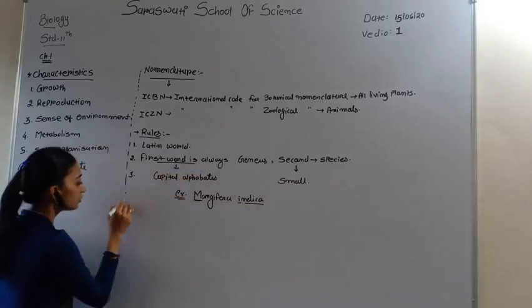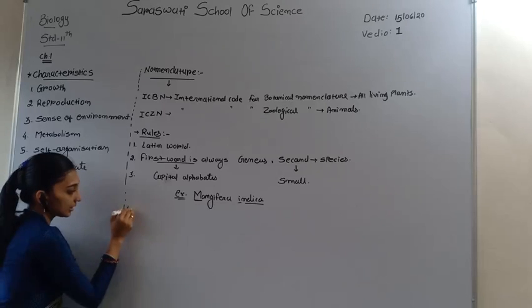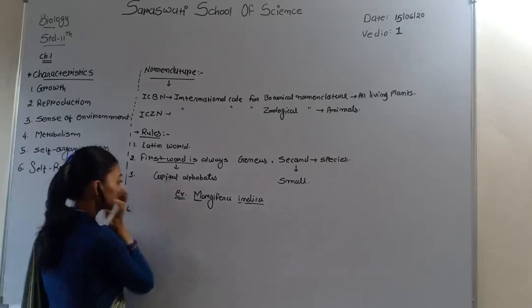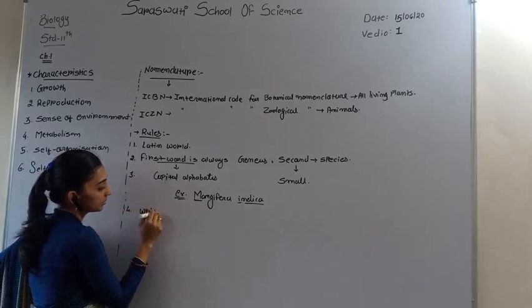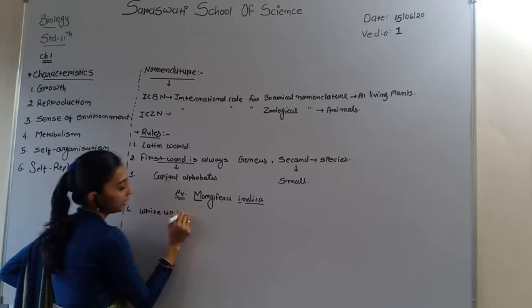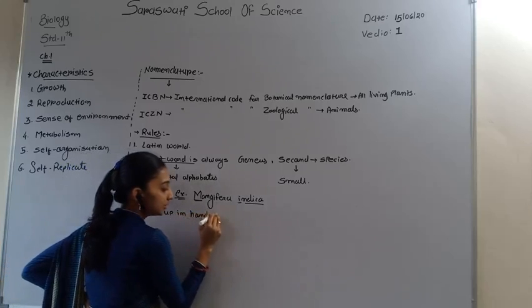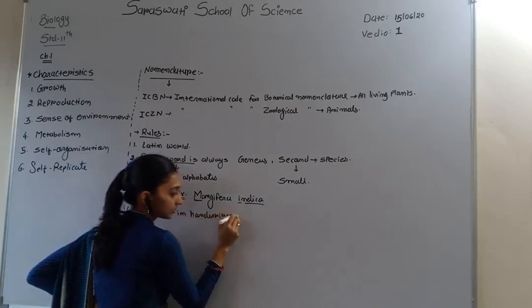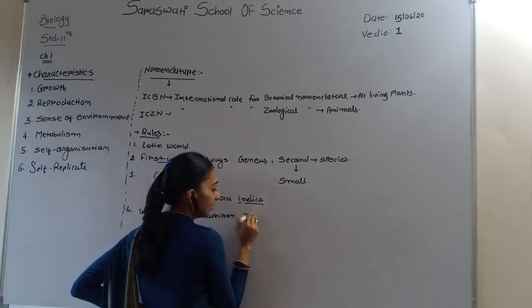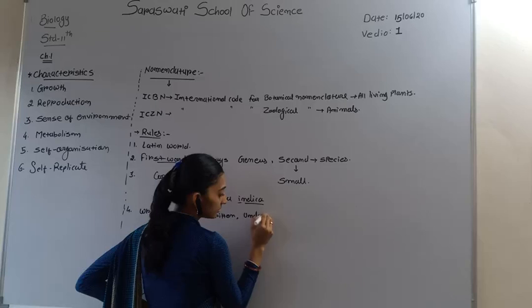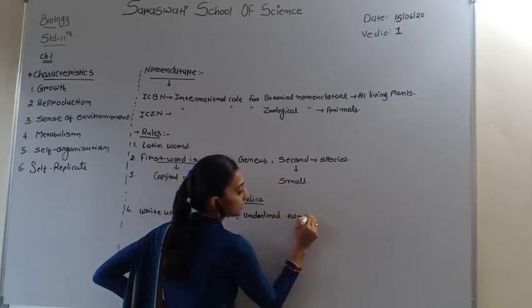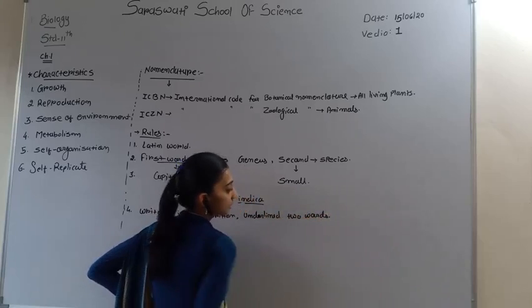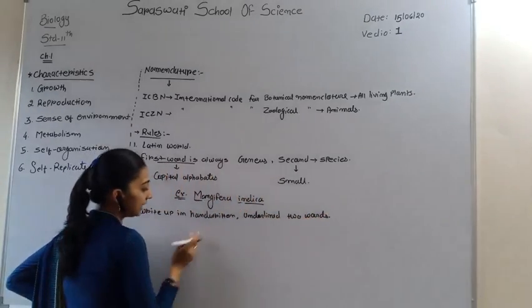So here the first word starts with a capital letter and the second word with a small letter. The fourth rule of biological nomenclature is that when handwritten, we separately underline the two words. The example is Mangifera indica.